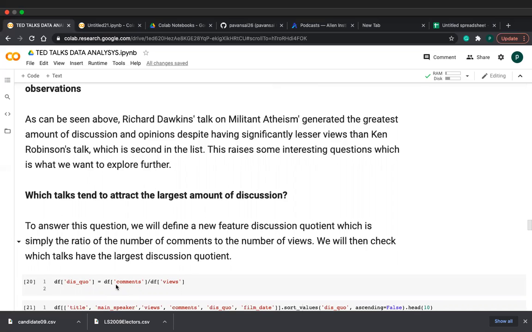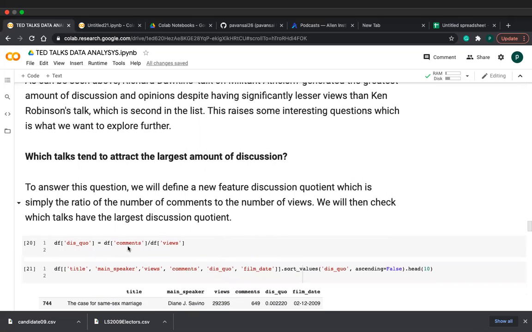So to answer this question, we will define a new feature, friends: discussion quotient, which is simply the ratio of the number of comments to the number of views. We will then check which talks have the largest discussion quotient. So for this, I am defining comments by views. This is the ratio, friends. So I am sorting the data using this quotient.